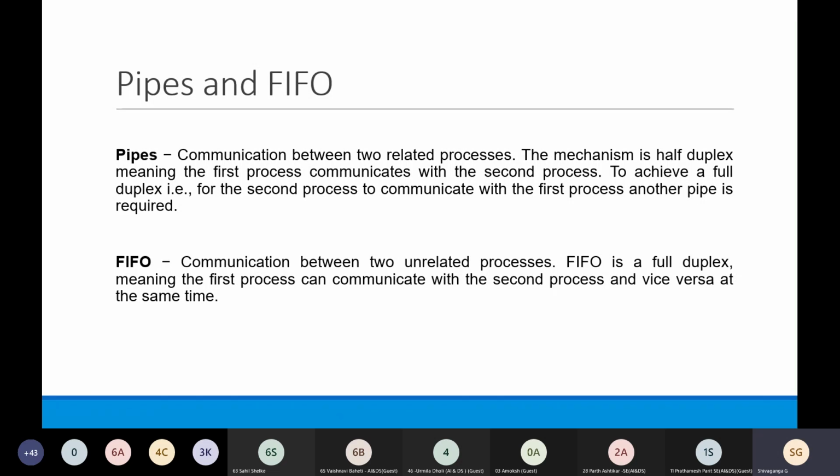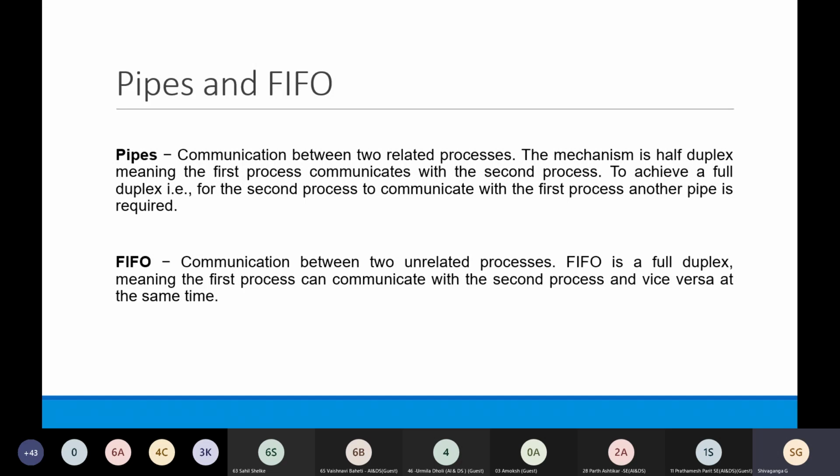Half duplex means at any point of time there will be one way communication. It is like a one way road. If vehicles can go from point A to point B, then on that one way road there is no facility of coming from point B to point A again. So pipes are like that.